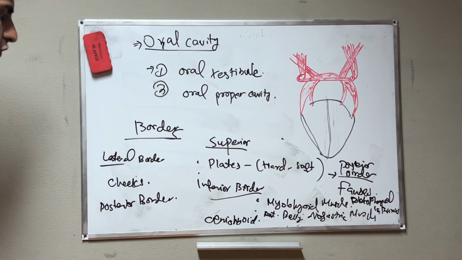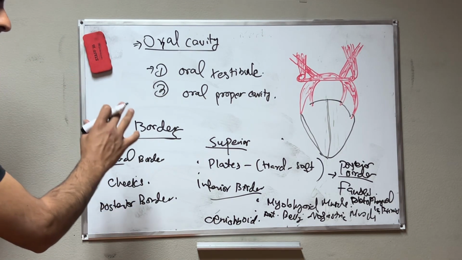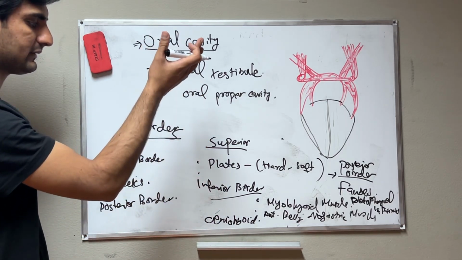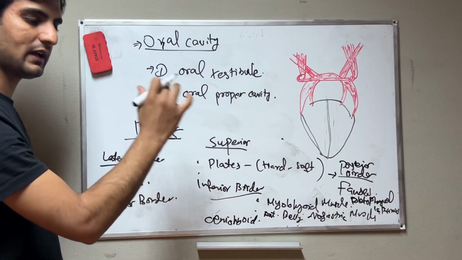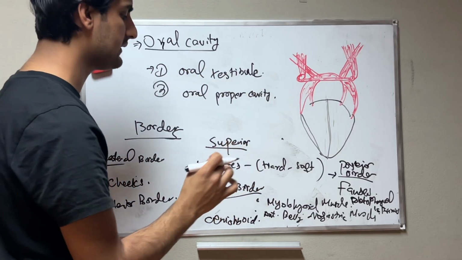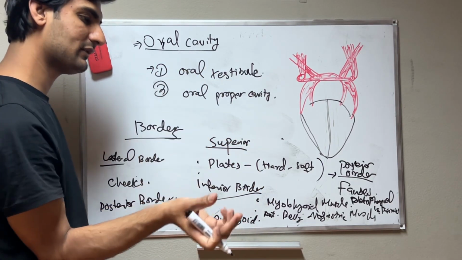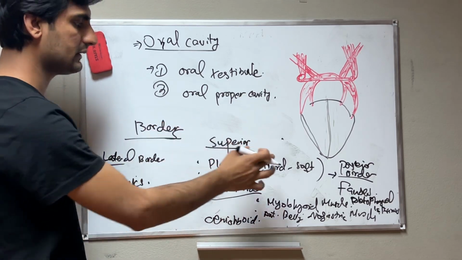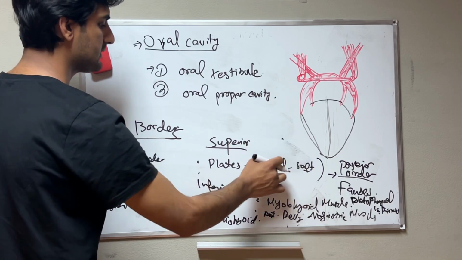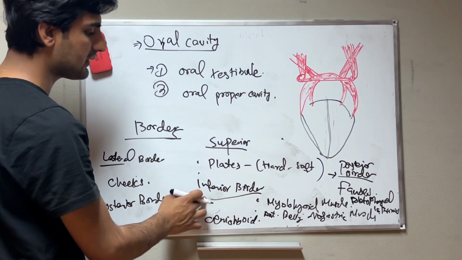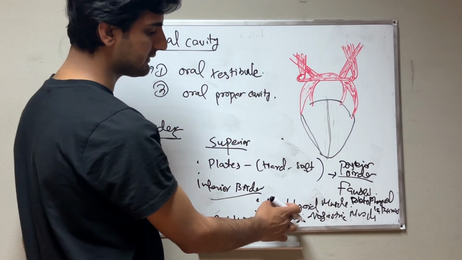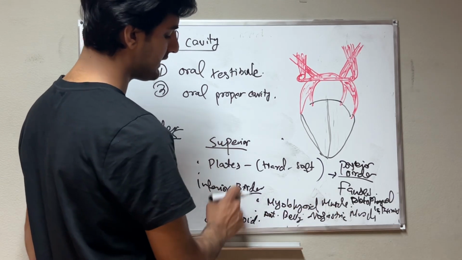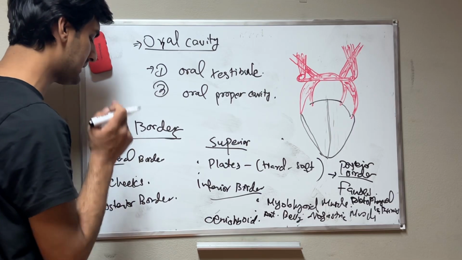We discussed the holotopy, the location in the head region. Then we discussed the borders. Superior border, we have the palate, where the hard palate is the palatine process of the maxilla bone, and the soft palate connects with the hard palate. Then the inferior border, the suprahyoid muscles in the neck region: mylohyoid muscle, anterior belly of digastric muscle, and geniohyoid muscle. Then lateral, we have the cheeks.